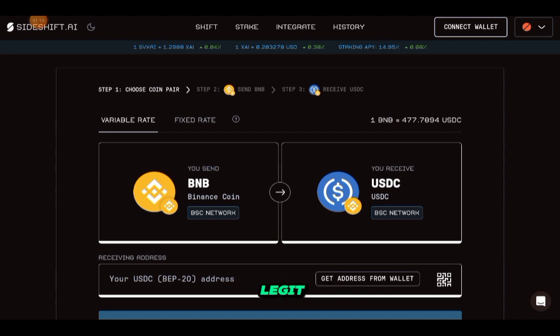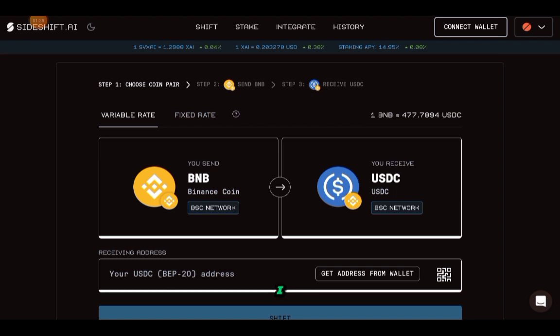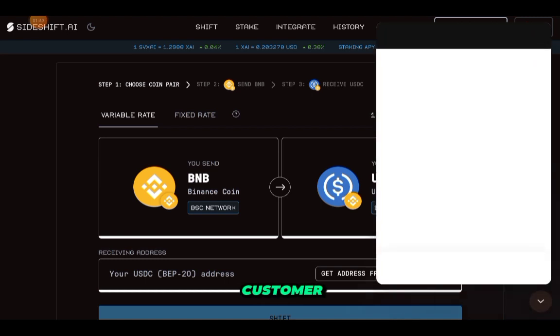Is the platform legit? Yes, I never had an issue with it. I've been operating with it for over a couple of years, and between dozens of swaps, exchanges, whatever you want to call it, that I did with the platform, I only had one issue. And when I did have, what did I do? I clicked this button here on the lower right corner, the message symbol, as you can see. I click it, it pops up your customer support.